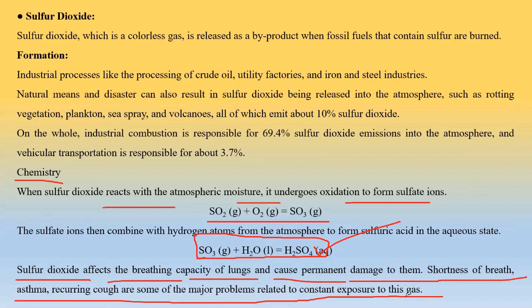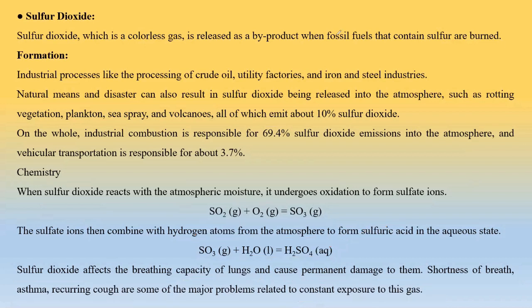Shortness of breath is one of the major symptoms. Asthma is another symptom. Recurring cough is another. So basically, coronavirus symptoms and these symptoms of SO2 inhalation somehow have something in common, right? Okay, so I think you can easily remember this, because these symptoms are nowadays in the air, right?